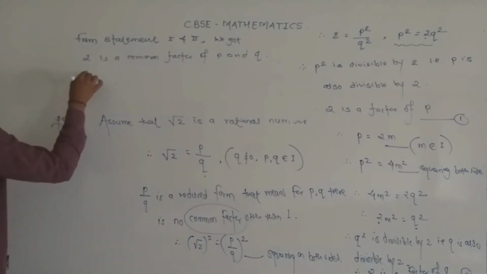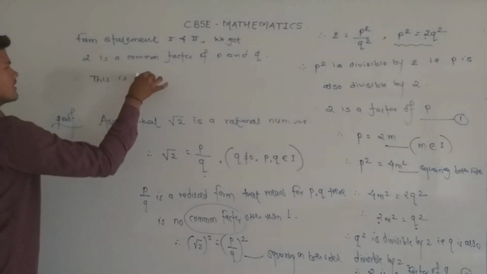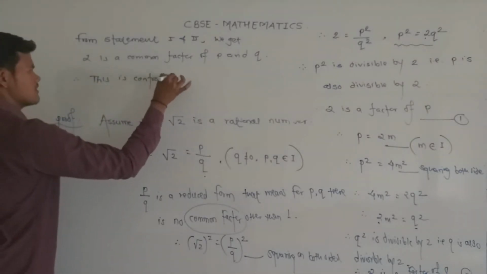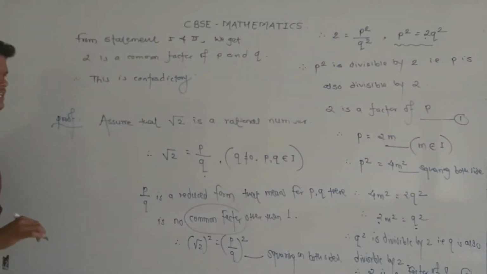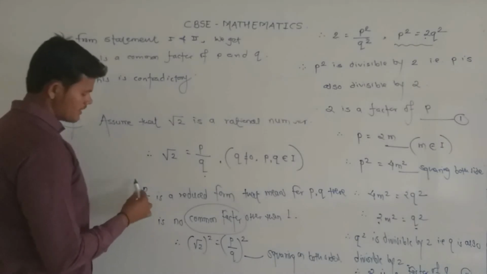So this is contradictory. Contradictory means exactly opposite, because